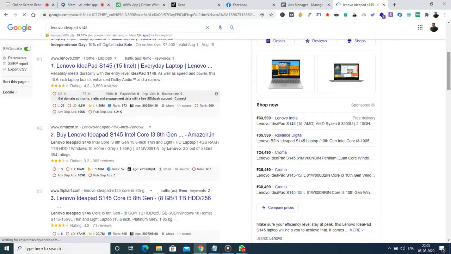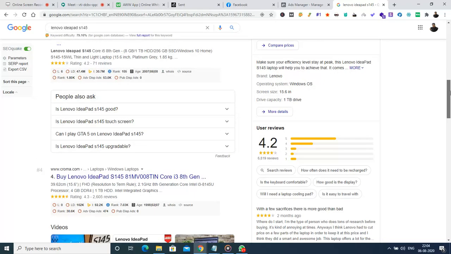Okay, so here, in the organic search result, what we can see in this particular page is the rating here, right? A rating of 4.2 from 3503 reviews. Similarly, there is another rating for this one as well, 3.2 for 383 reviews. So this is a function of schema markup language.